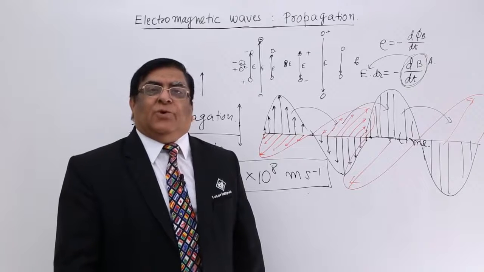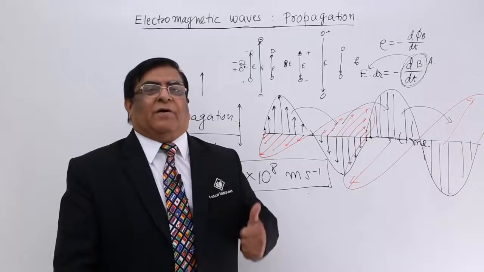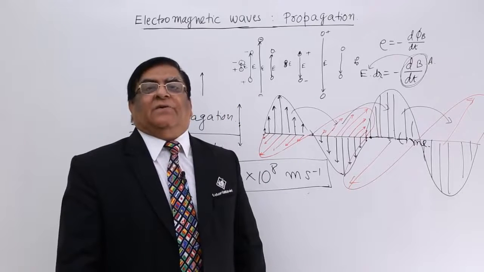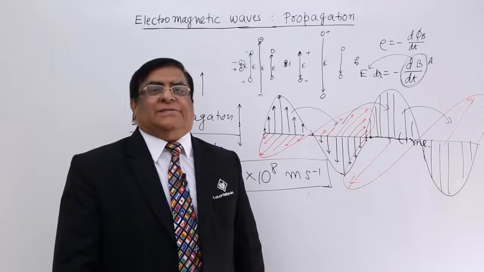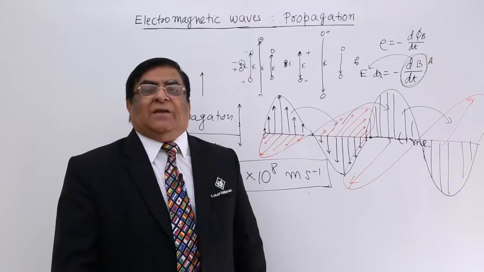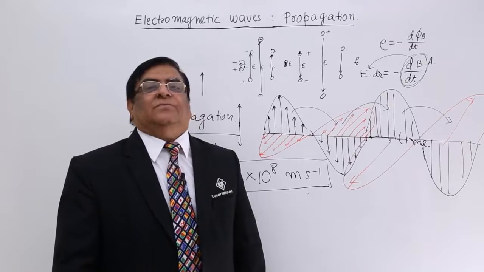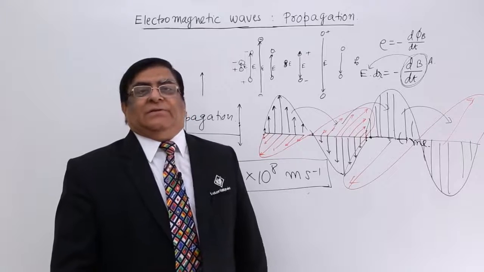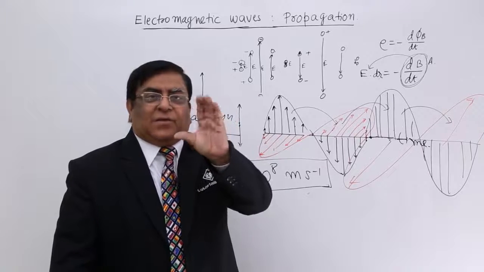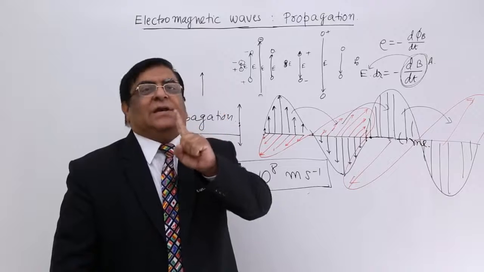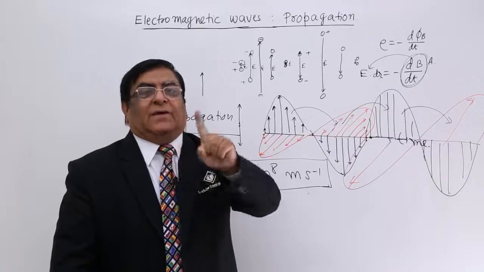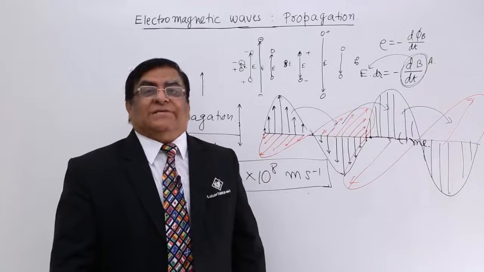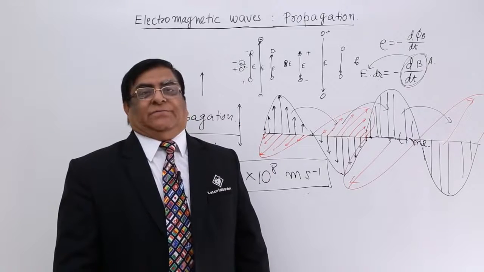And then people said, look, 3 into 10 to the power 8 is a very well known figure. This is the figure of the velocity of light, and nothing else can move with this speed, nothing else. Then there was a combination of these two thoughts, and Maxwell said, okay, light is an electromagnetic wave. Light is an electromagnetic wave.